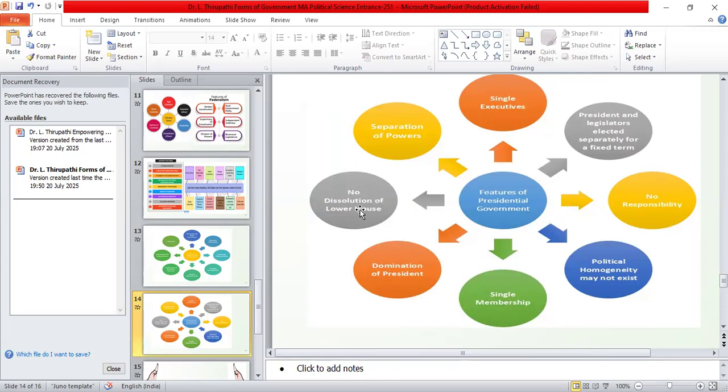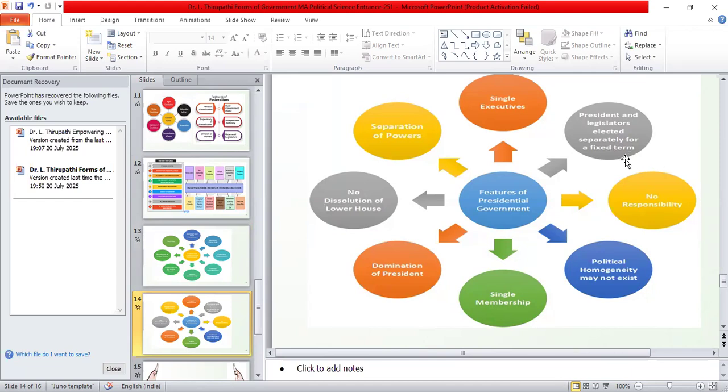In the presidential form of government, the lower chamber cannot be dissolved, and the domination of the president prevails, whereas in the parliamentary form of government the domination is by the prime minister of India. Here it is the domination of the president. For example, in America of late, Trump is dominating everywhere, because he has full domination in the presidential form of government of America. And there is single membership, where we have double membership.